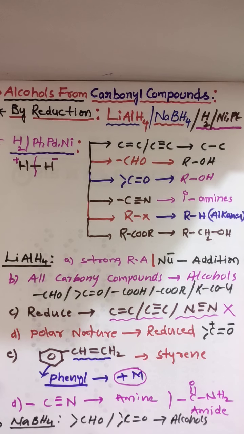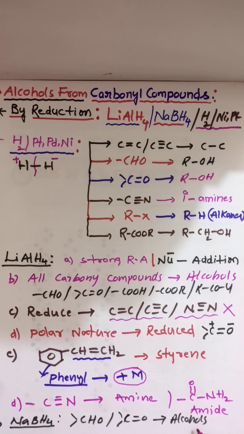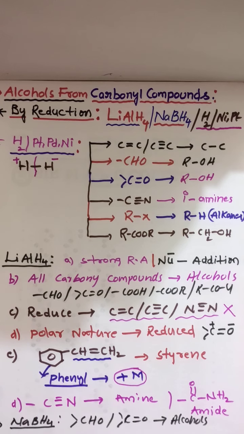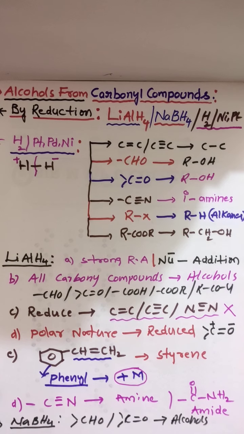Sodium borohydride can reduce aldehyde and ketones to their respective alcohols. Clear? So it is not that strong when compared to lithium aluminum hydride. So it can reduce at maximum aldehyde and ketones to alcohols. Clear? So if you have a clear chart about these reducing agents, reactions are very easy. Reactions you can make easily.